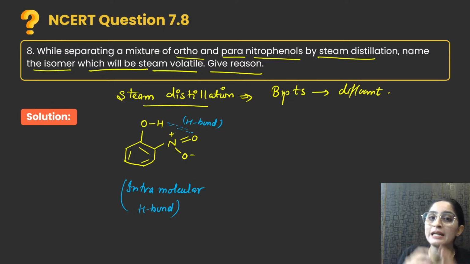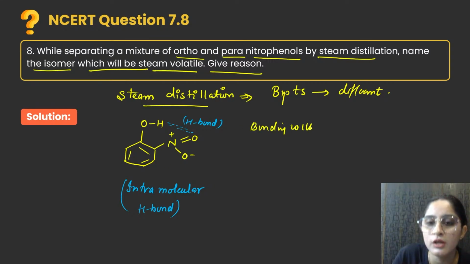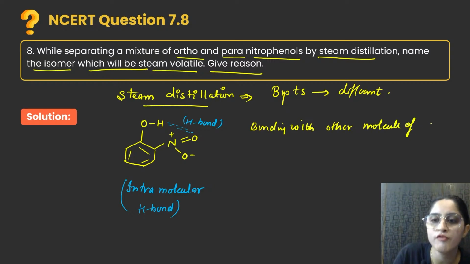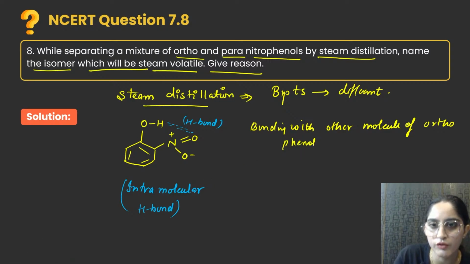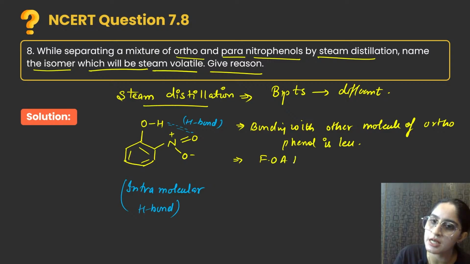If I have any trouble, I will talk to my own family. So that means when you have intramolecular H bonding, association with other molecules of orthophenol is less. Orthophenol is less. Okay. Acha. What is the next thing? That means bonding is less, force of attraction is less, boiling point will be less. Chalo.